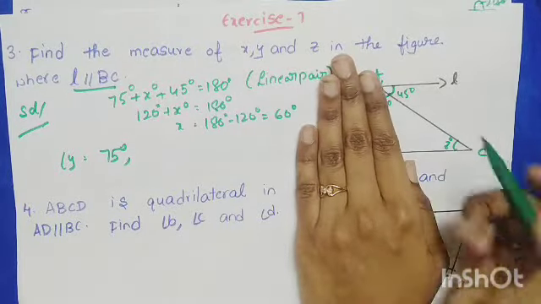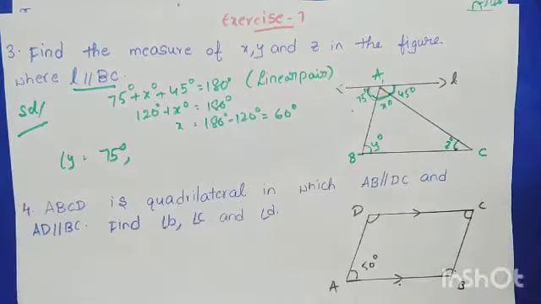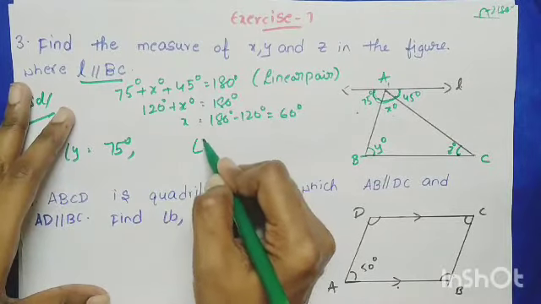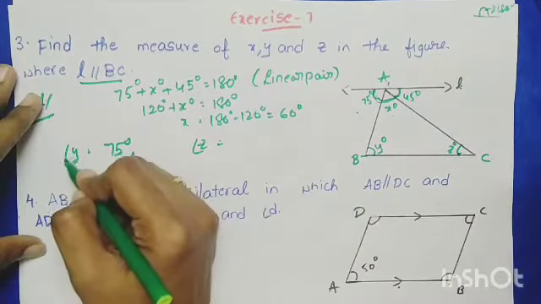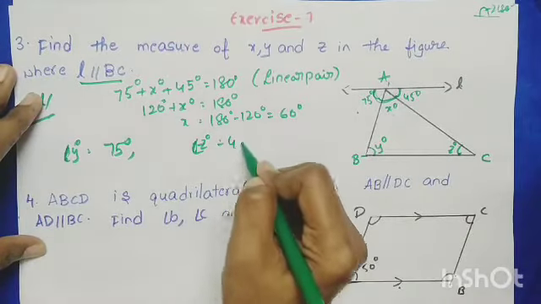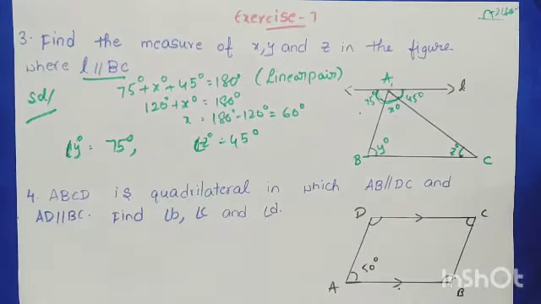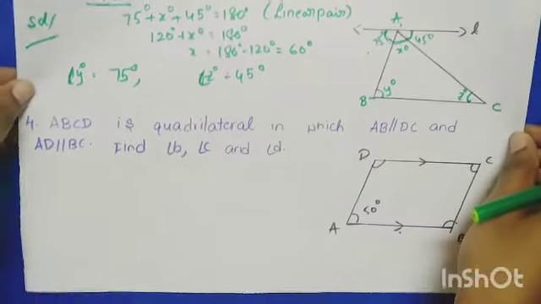This is also an interior angle. This is also an interior angle. And they both are alternate. So alternate interior angles are equal. So angle z equals, sorry sir, it is angle z. z degrees equals 45 degrees. That's it. Very easy, children? Yes. So in this way we are going to solve this sum, and now move on to the fourth sum.